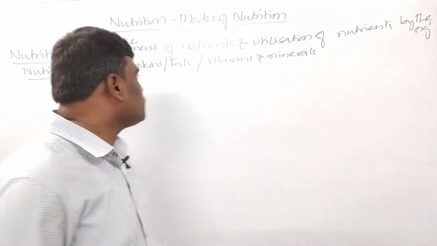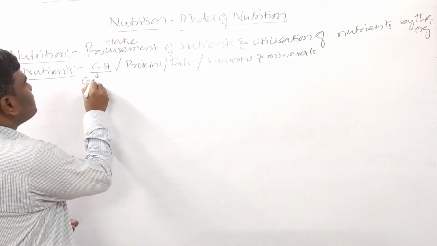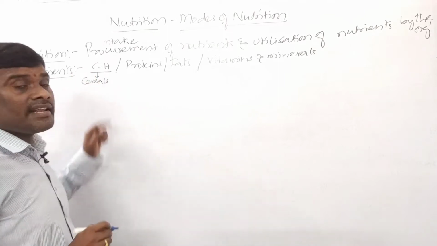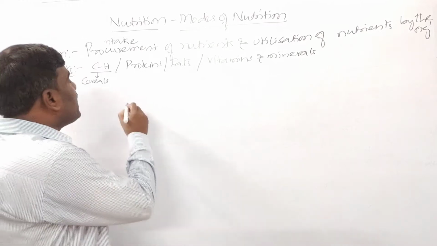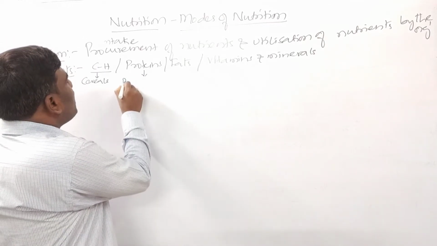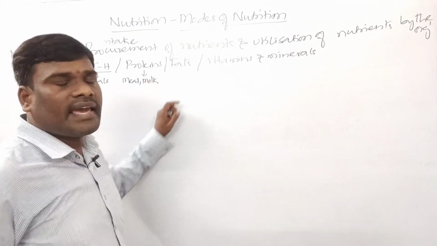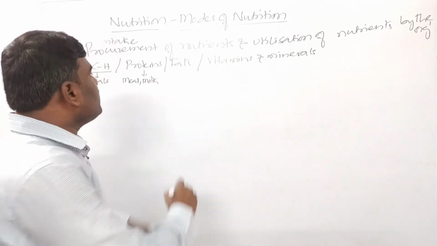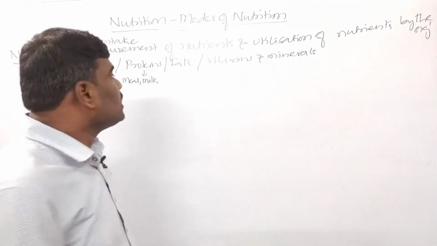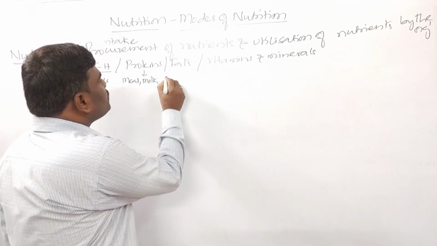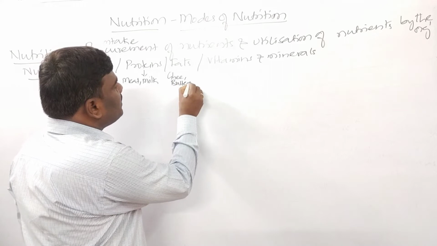Cells, right? So these carbohydrates are seen in cereals. Carbohydrates are rich in what children? Cereals and also many other products, plant products. And proteins are very rich in meat, milk, eggs, etc. Then what about fats? Fats are also called as what children? Lipids. So fats are very rich in ghee, butter, right?